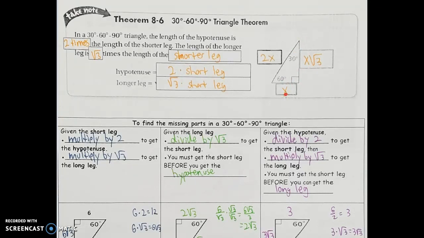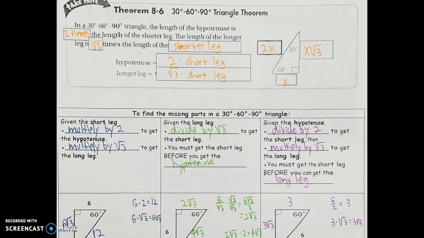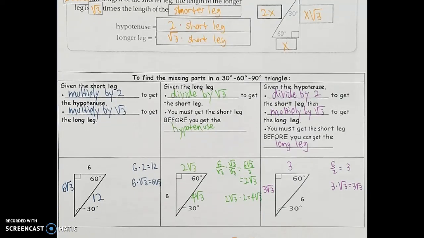So if I know the length of the shorter leg, in this case it's just x, but if that was any number, to find the hypotenuse, I'm going to take that short leg and multiply that by 2. So 2x is going to be your hypotenuse. And similarly, if I want to find the length of the long leg, so the leg I have right here, instead of multiplying that short leg times 2, I'm going to multiply that short leg times rad 3. So the hypotenuse, if I already know what x is, is twice as big as your short leg. And for the longer leg, I'm going to take that short side and again multiply times rad 3. So that means there's several different ways we can figure out our missing lengths depending on the pieces that we have listed.